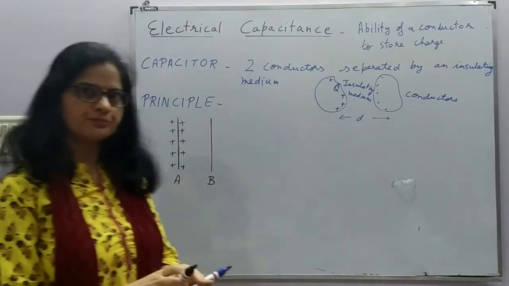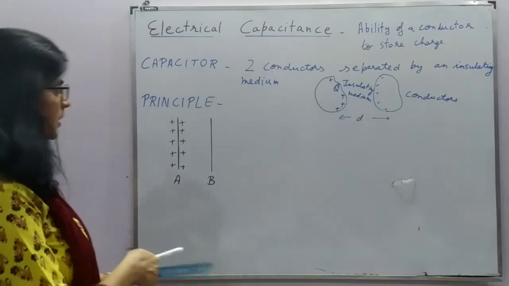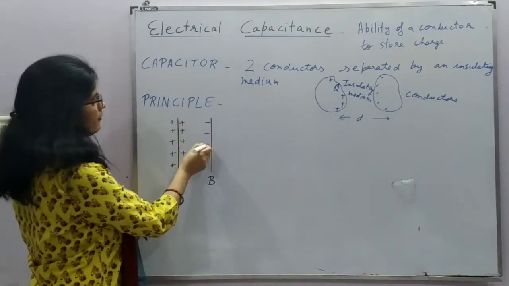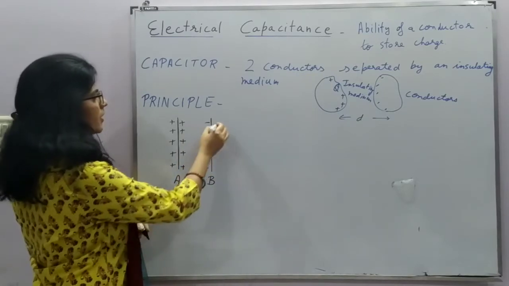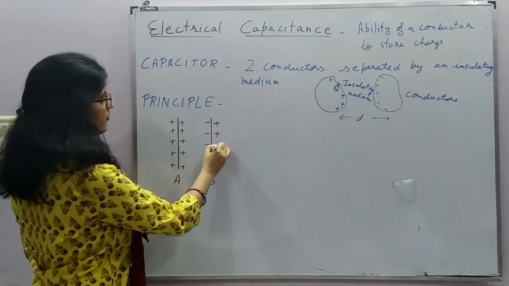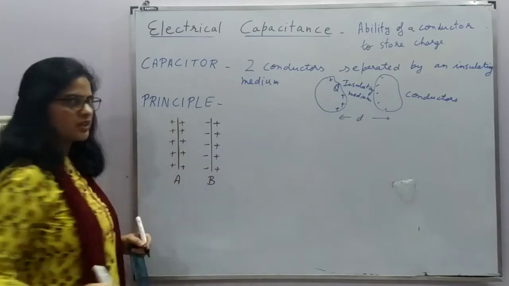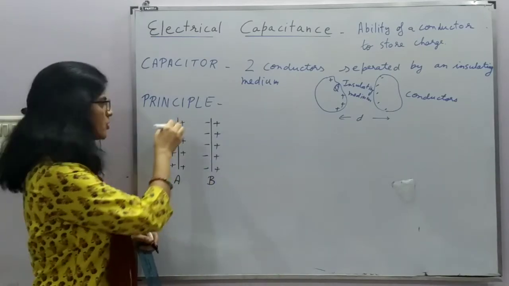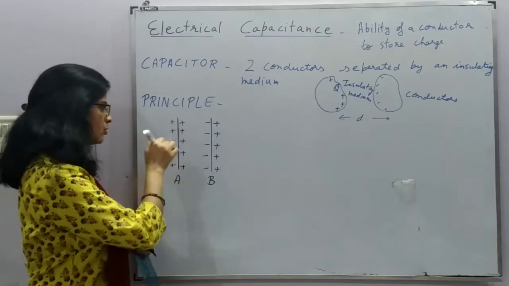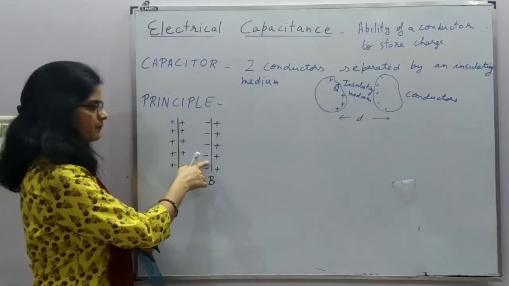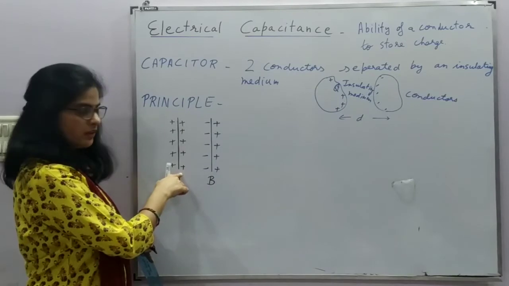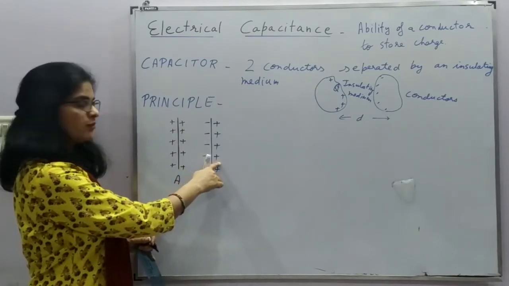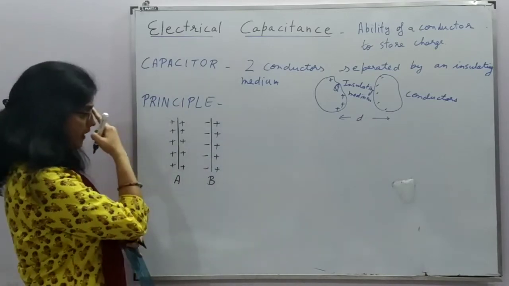What will happen? There will be the induction of the charges. Here we will have negative charges and here on the opposite side we will have positive charges. Now if we consider the potential at any point on A, due to the presence of this, the potential at A will decrease, and due to the presence of this, the potential will increase, right?